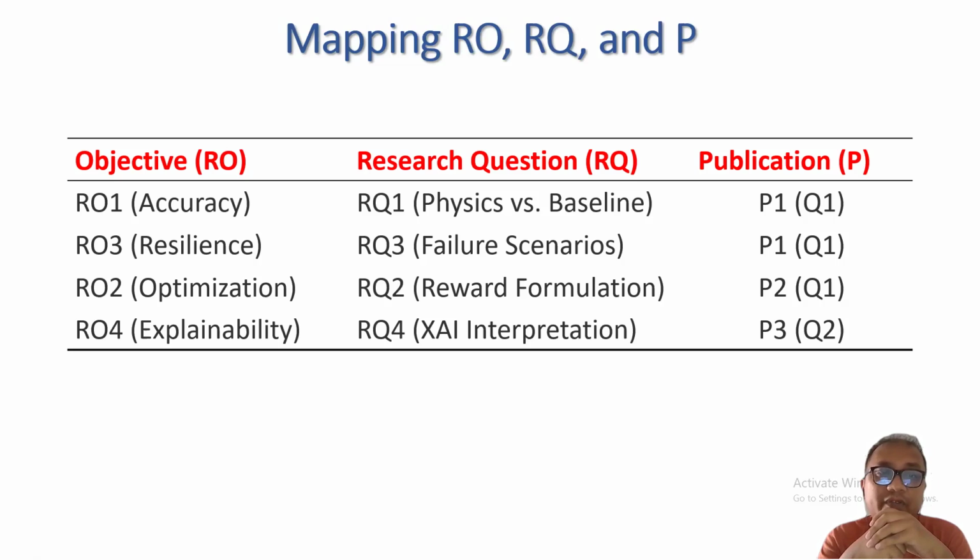Paper 2 will cover research question and research objective 2. Research question 2 is reward formulation, and research objective 2 is optimization related information. In publication 3, from the mapping we can see that it will be a Q2 paper. It will cover research objective 4 and research question 4, which are related with explainability and explainable AI related